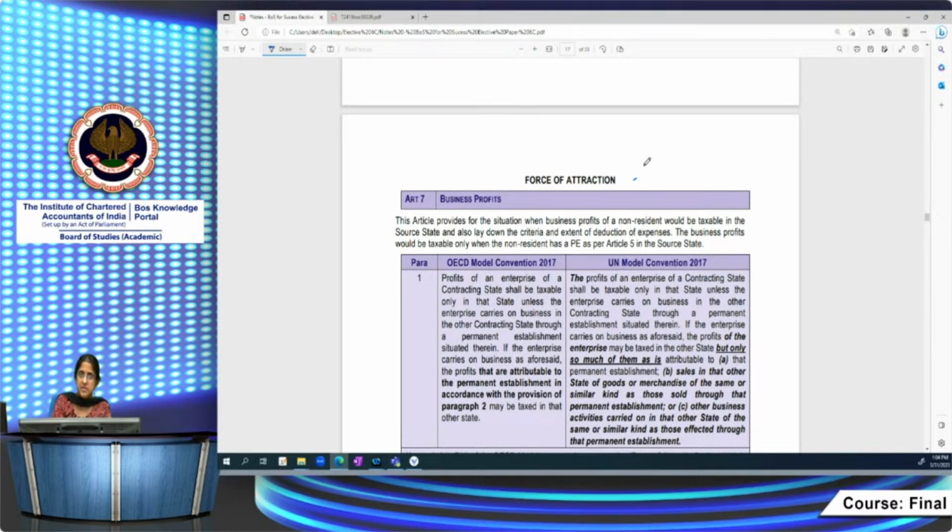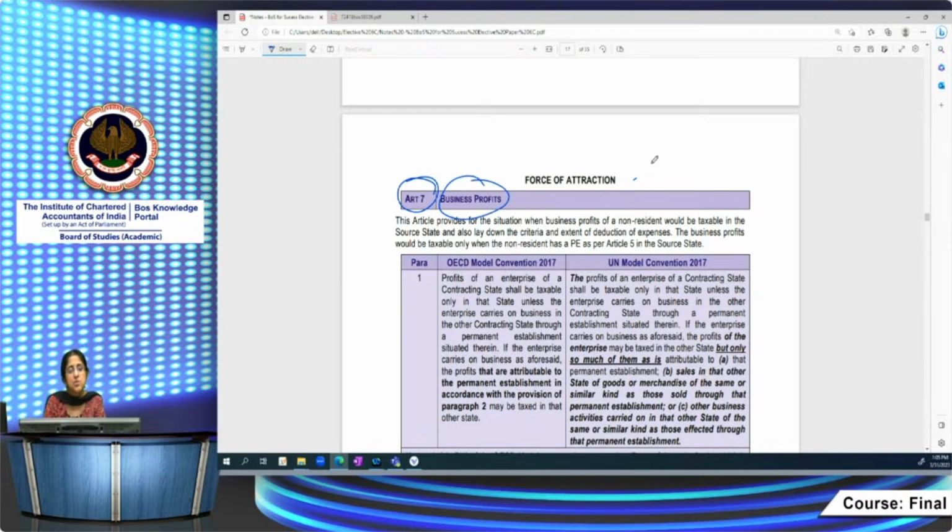But when the DTA applies, we have to look into the concept of permanent establishment. This permanent establishment is relevant only in the context of profits and gains of business or profession. So what does the Model Tax Convention say? Article 7 is on business profits.